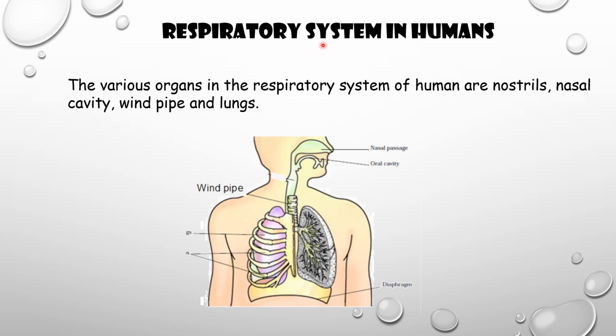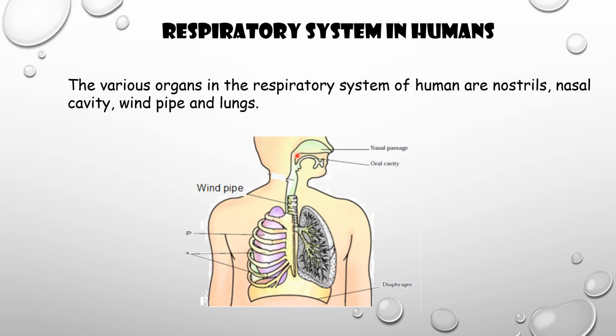Next, respiratory system in humans. The system for breathing is called the respiratory system. The various organs in the human respiratory system are nostrils, nasal cavity, windpipe and lungs. This part is the nostrils, these two holes of the nose, and this is the nasal cavity or nasal passage.